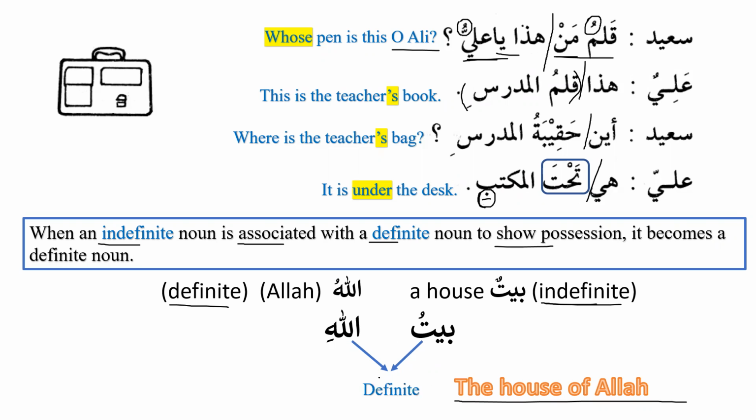So now both of them, of course, lafz al-jalala is always definite, but because of the thing possessed, as we can see that it is definite, that's why the noun that we associate with this has also become definite. So both of them are definite nouns over here. Baytun is indefinite, but when we put it with a noun that is already definite, then it also becomes definite. Is this clear? Does it make any sense?